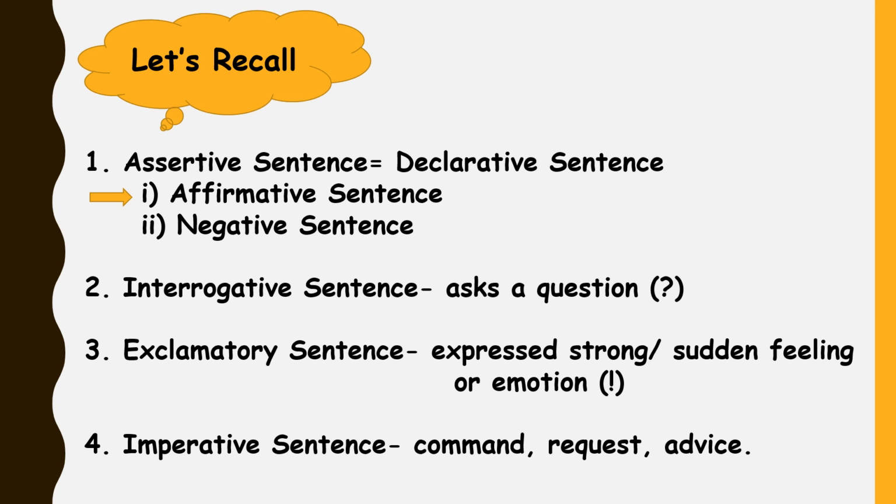This sentence always ends with an exclamation mark. Interjections can come into the category of exclamatory sentences. Lastly, we learned about imperative sentence. This kind of sentence gives a command, makes a request, or gives an advice. This sentence ends with a full stop.